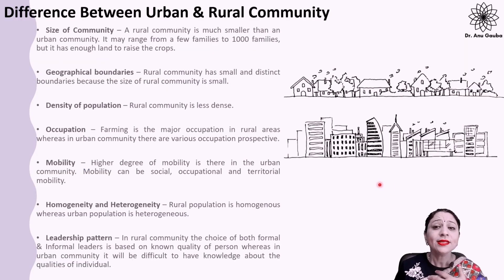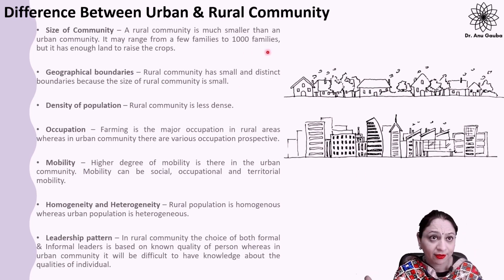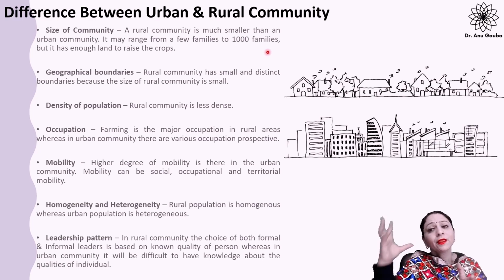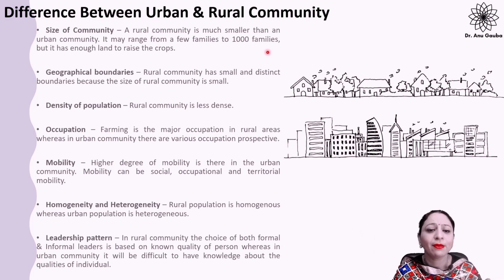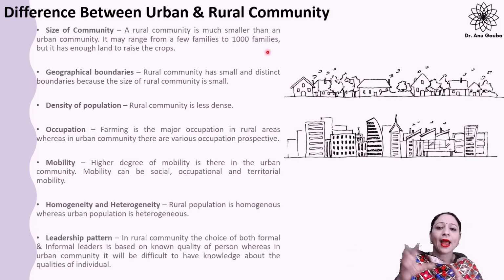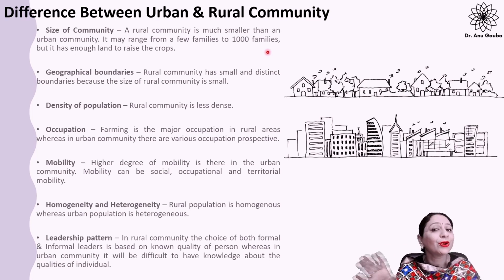Next, what is the difference between urban and rural community? Many differences are there. We will start with the size of the community. With regard to size, the rural community is much smaller as compared to the urban community. Why can we say that? In a rural community, few families reside in the area. For example, 1,000 families may be residing in a particular rural community. So the size of the community in a rural area is smaller as compared to an urban community.